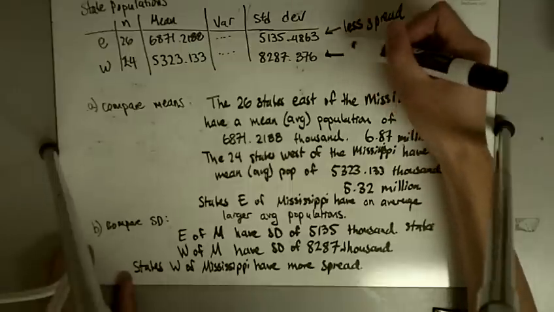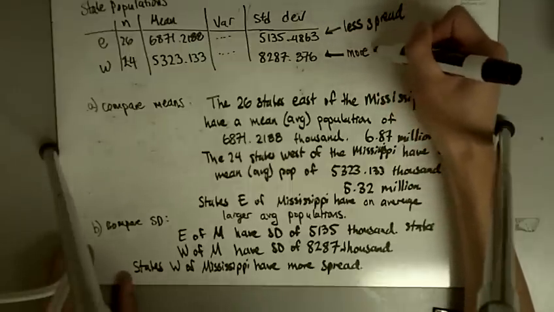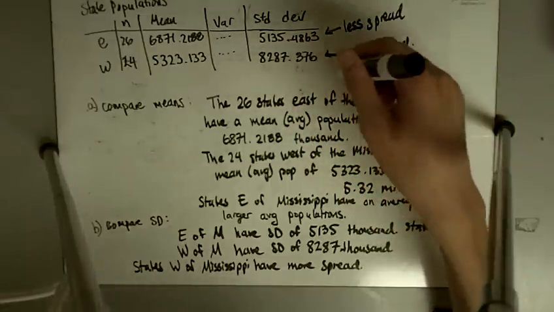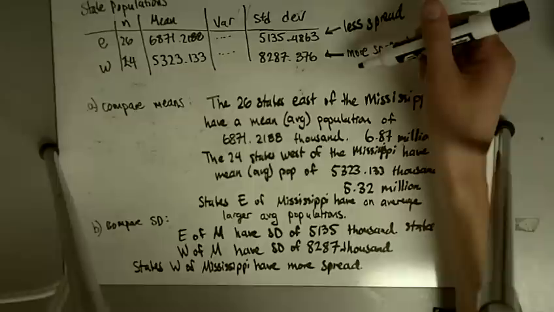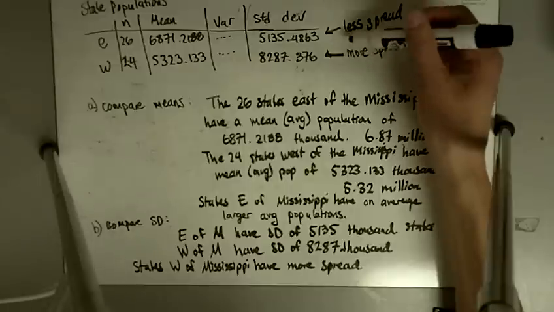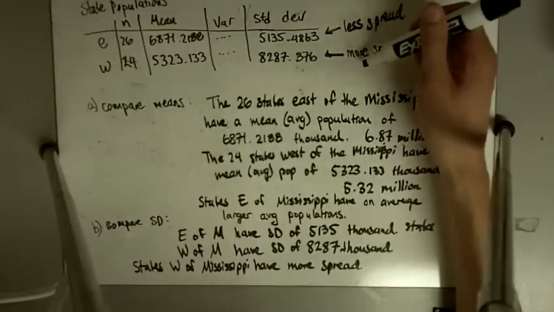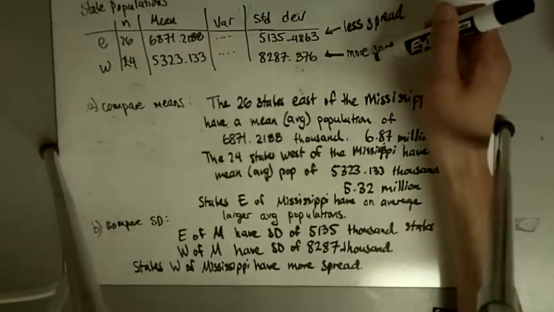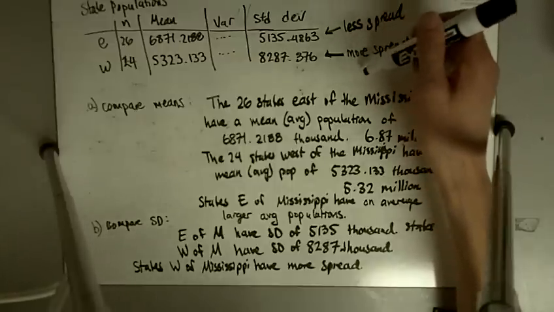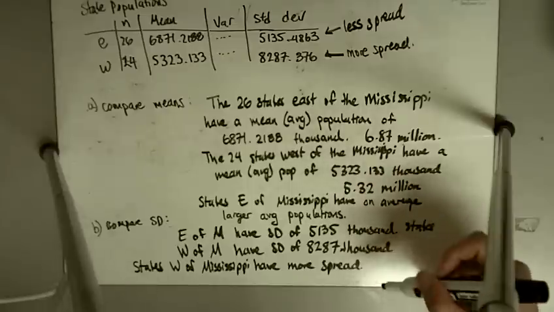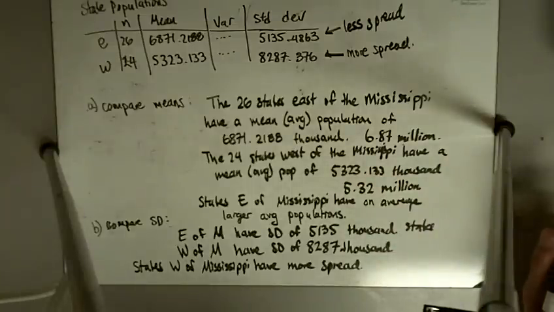Okay, but west of the Mississippi, we have way more spread. Okay, west of the Mississippi, we've got California and Texas, which are among the largest states. And then you also have places like Wyoming, which has among the smallest populations. Wyoming and Alaska have tiny populations, so you have a lot more spread in terms of the different populations that are out there. So states west of the Mississippi have more spread than the states that are east of the Mississippi when we're talking about populations.